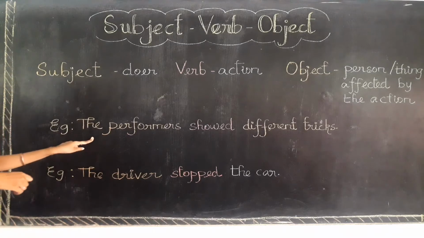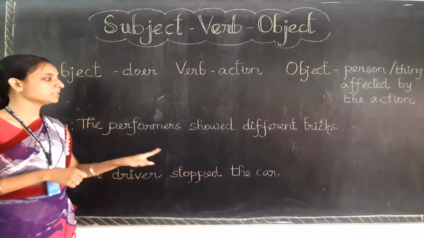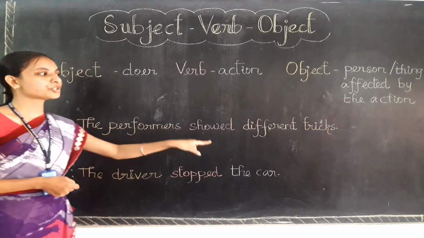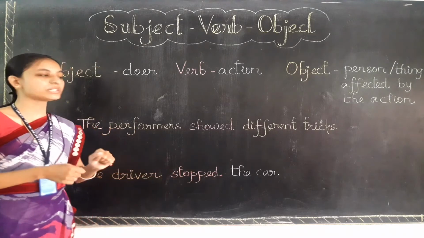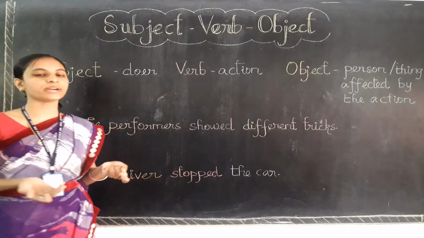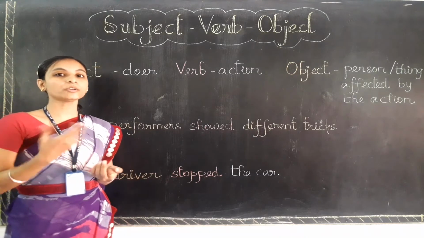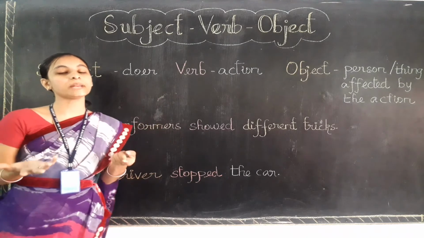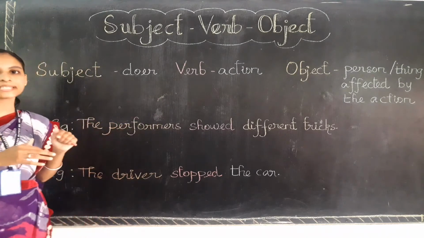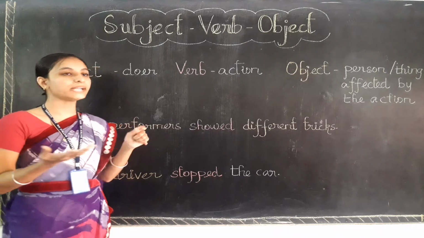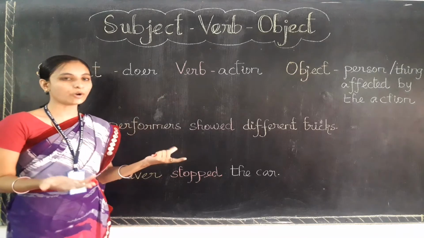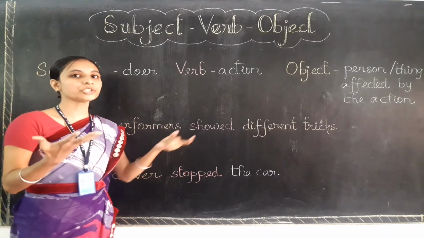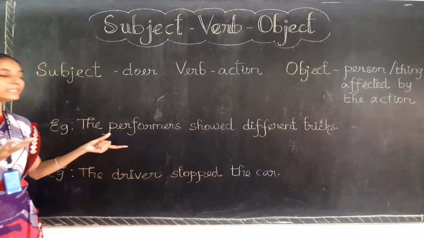The first example is: The performers showed different tricks. So how can you identify the subject? We have learned that when we find the verb in a sentence, we need to ask a question to the verb so that we can get the subject.